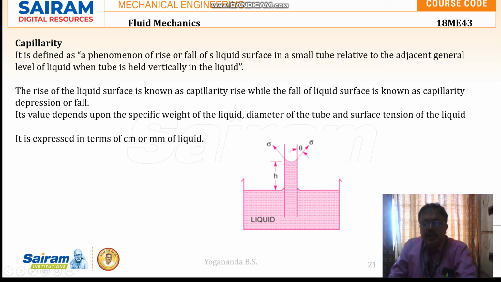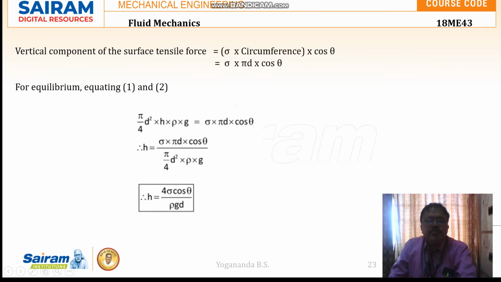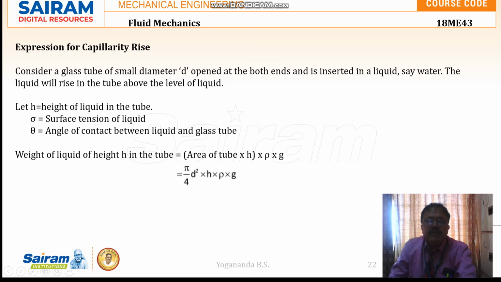Whatever height the liquid has risen will be maintained, because of the equilibrium between the two forces. One is the vertical component of the surface tensile force, that is sigma pi d cos theta, as we have seen here. The other force is the weight of the liquid component in the tube.